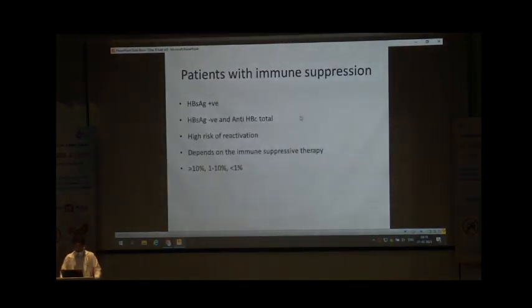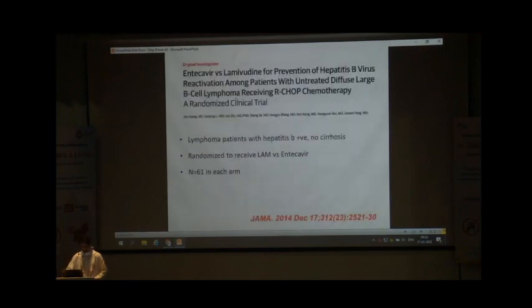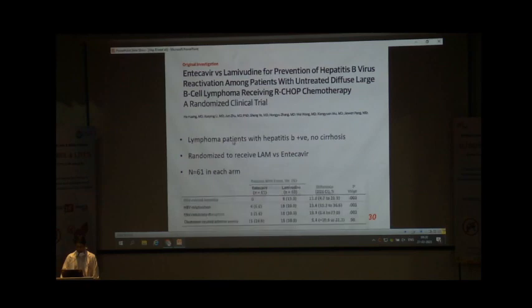For patients with immune suppression who are surface antigen positive or anti-core total antibody positive, there is a risk of reactivation from less than 1% to more than 10%, depending on the type of immune suppressive therapy. This is a study of entecavir versus lamivudine in patients with lymphoma on chemotherapy.